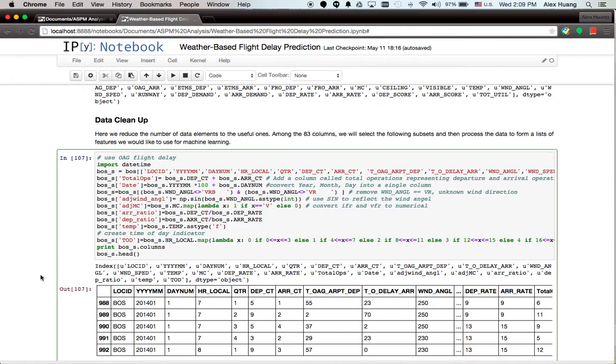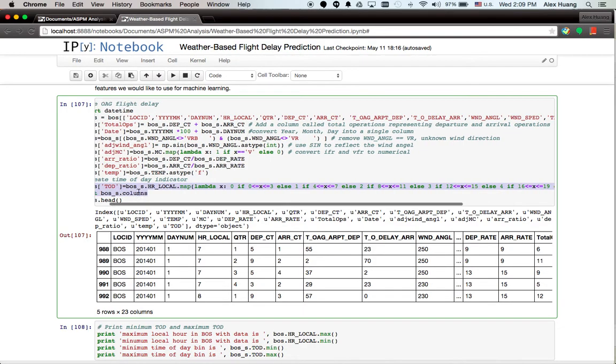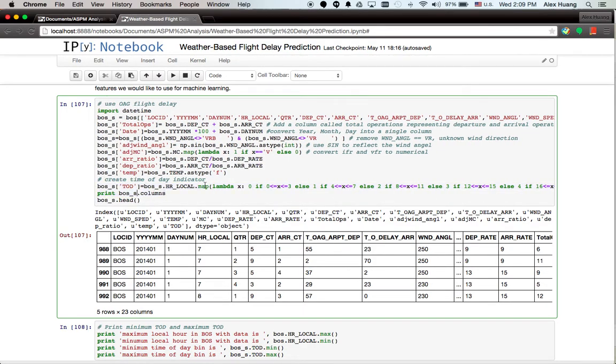At the end of this stage, as you can see here, we also look into the TOD, time of day indicator. If a record is at 8 o'clock in the morning versus 10 o'clock in the evening, we separate those into different bins of the time of day.